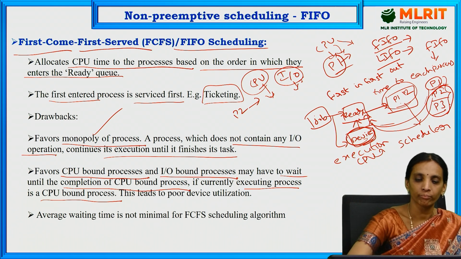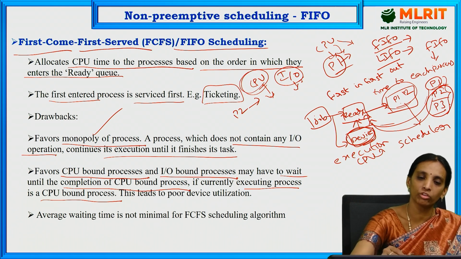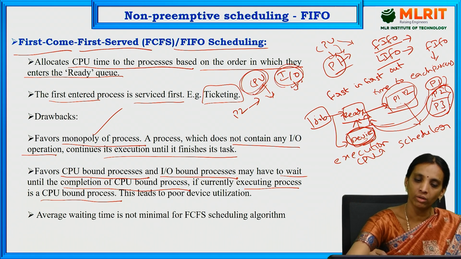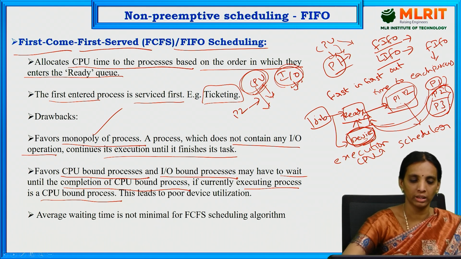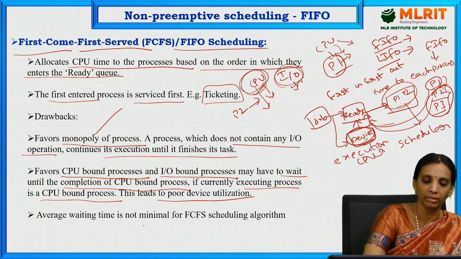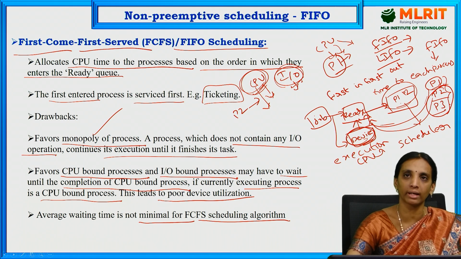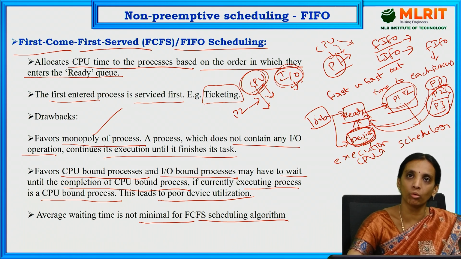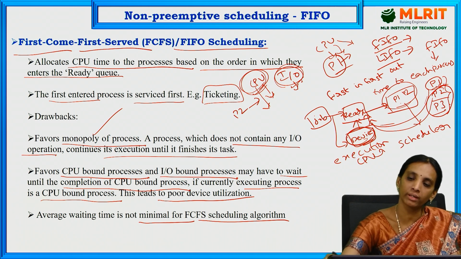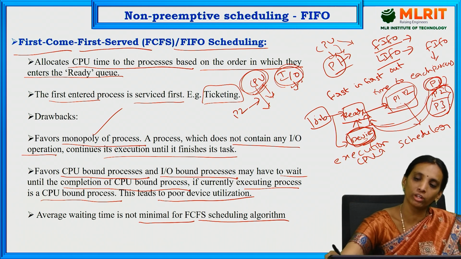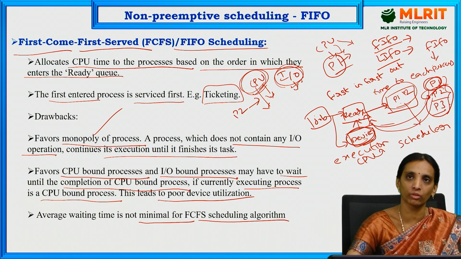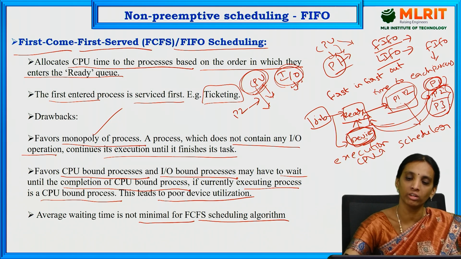So here, whatever processes we have, both CPU bound and IO bound, the higher priority is for CPU bound processes only. So this leads to poor device utilization. The average waiting time is not minimum for the first come first serve scheduling algorithm. Here the average waiting time will be more because we need to wait for completion of the first process, and only then can the second process run. Therefore the average waiting time is more.